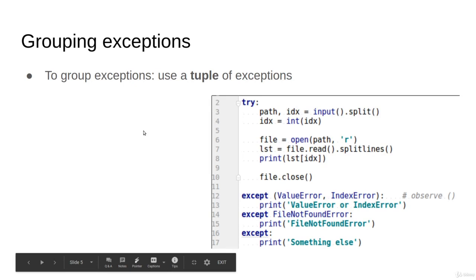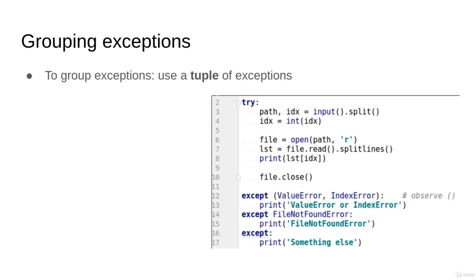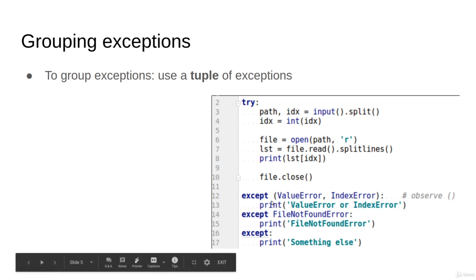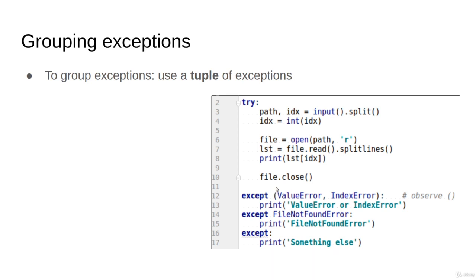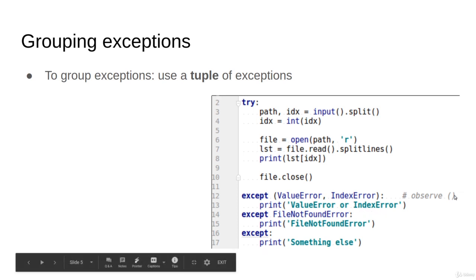Now, what if there are a couple of exceptions that I would like to handle in the same way? For example, let's say that the value error and the index error should be treated together. I don't need to make a block for every one of them. You can make it a tuple, and it has to be a tuple in Python 3. So you make this tuple here and pass a list of the exceptions. Then it will be handled here. Again, it is a tuple.